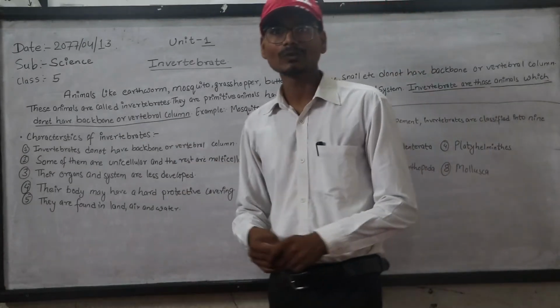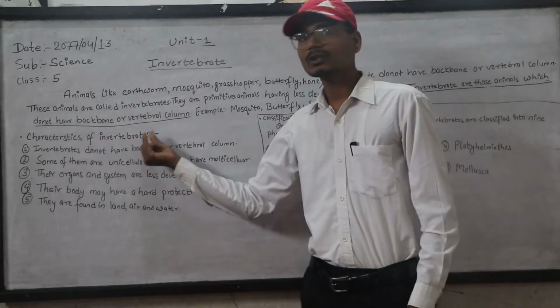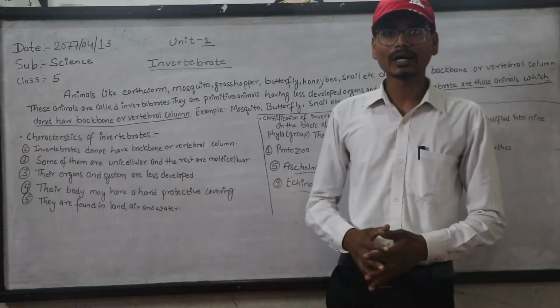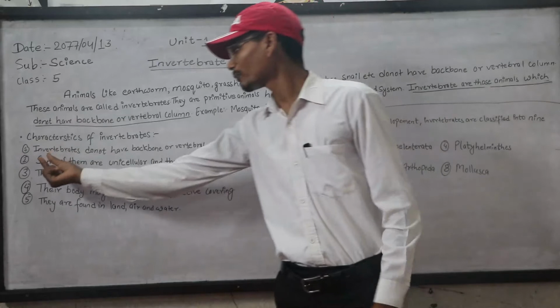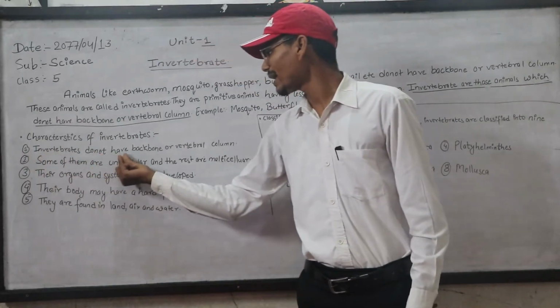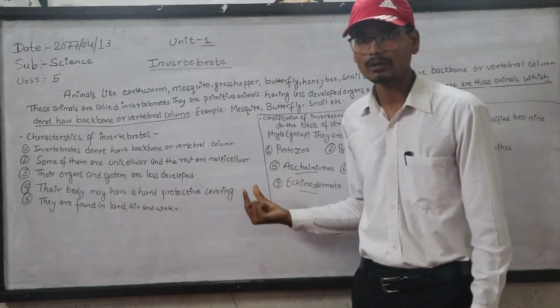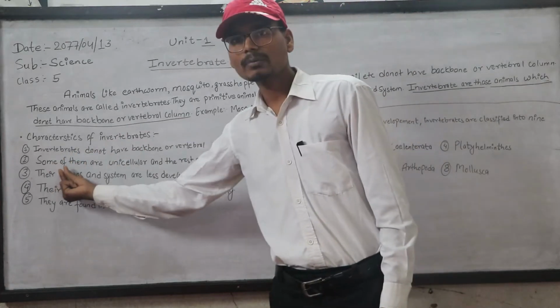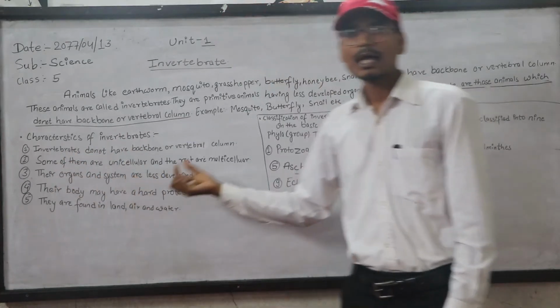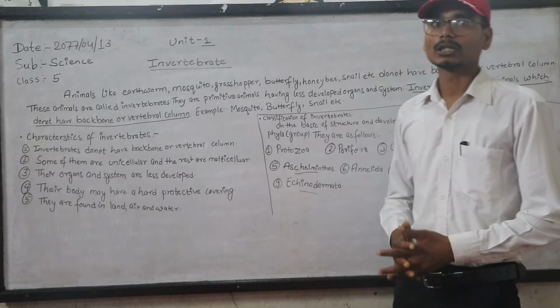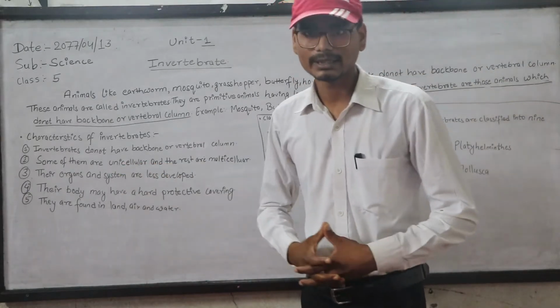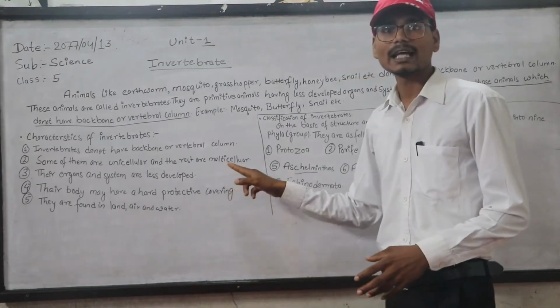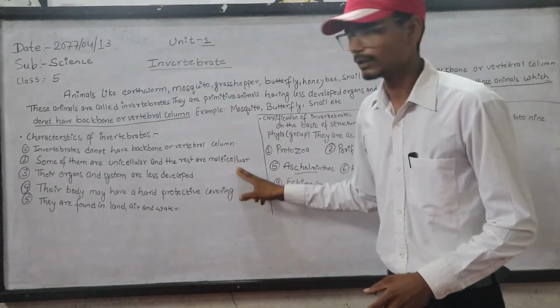Now I am going to repeat once more. Characteristics of the invertebrates. How can we identify whether these animals are invertebrates or not? Number one, invertebrates do not have backbone or vertebral column. Number two, some of them are unicellular and the rest are multicellular. Unicellular means the animals having only one cell, and multicellular means the animals having more than one cell.